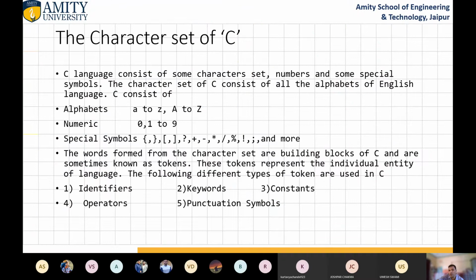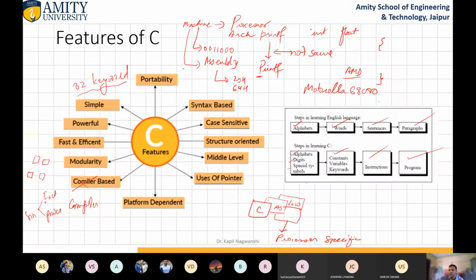Why is it known as a language? Why are we calling C a language? This is the reason: this language is able to talk, able to negotiate between the user and the machine. So we can talk to the machine by using this C language. And why is it compiler based? Because we write the program, and this program is further compiled into machine understandable language. That's why it is known as compiler based.